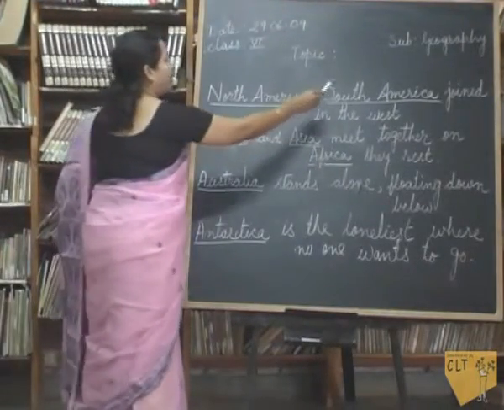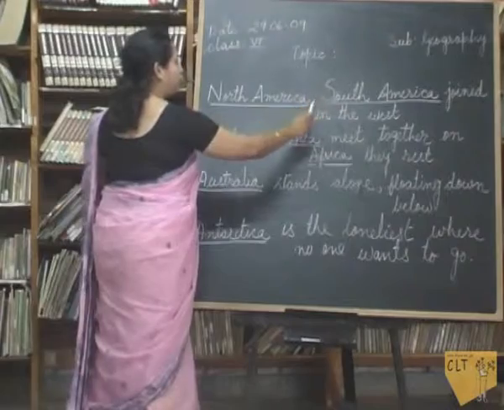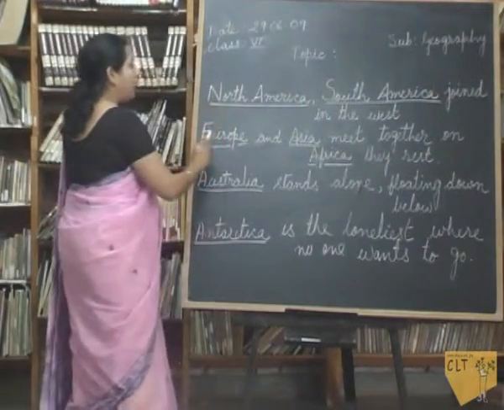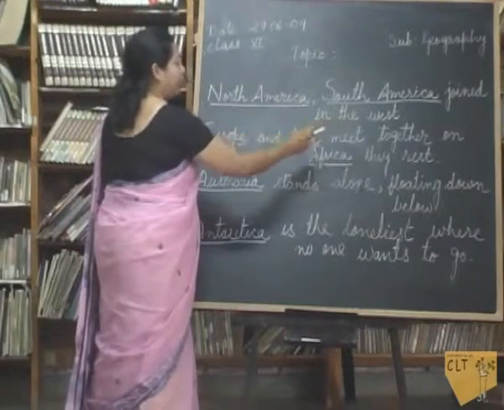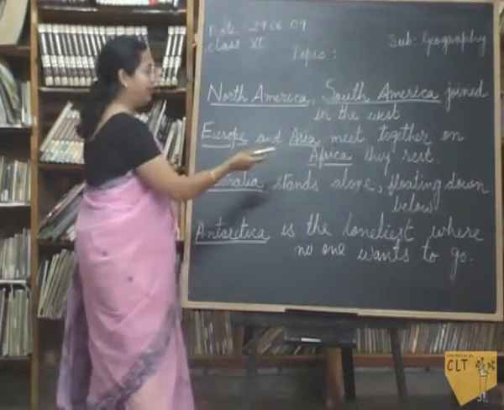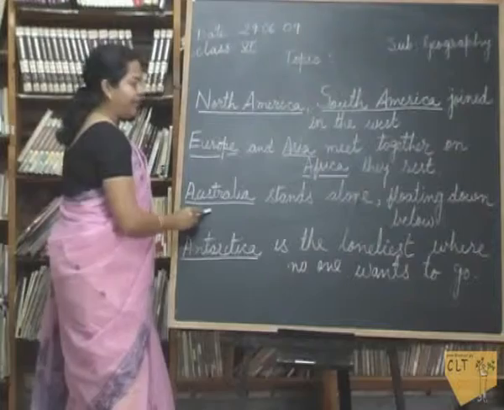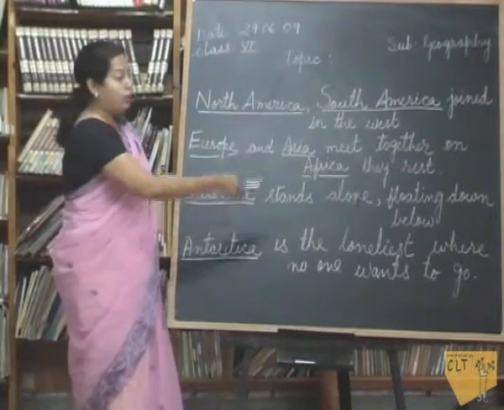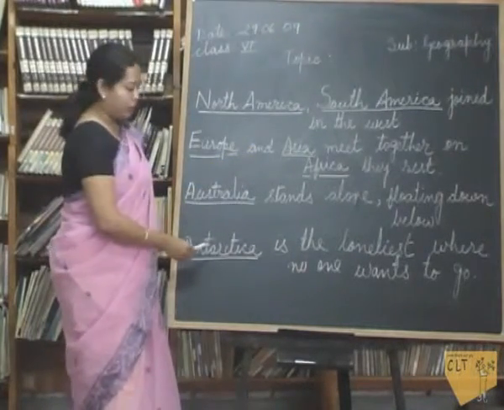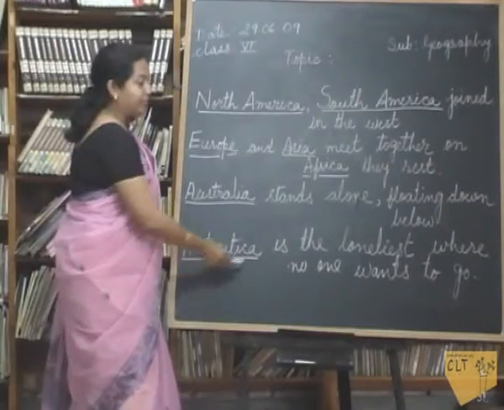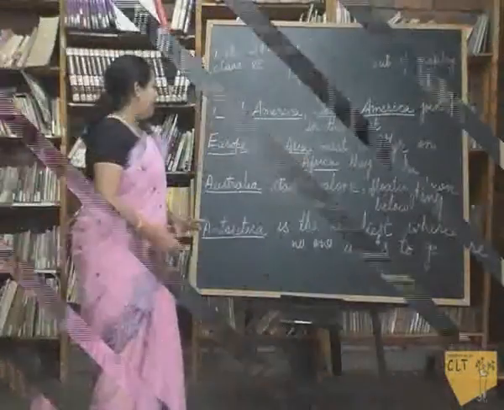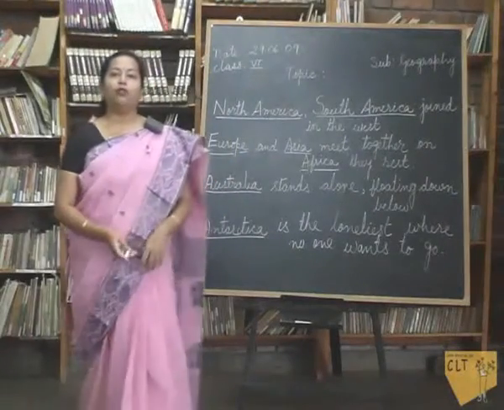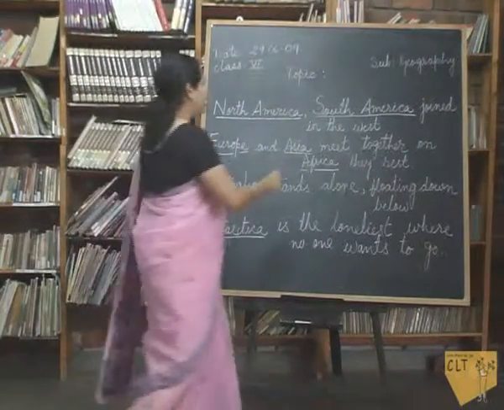North America, South America joined in the West, Europe and Asia meet together, on Africa they rest. Australia stands alone, floating down below. Antarctica is the loneliest where no one wants to go. Now we will study about Asia, which is the largest continent.